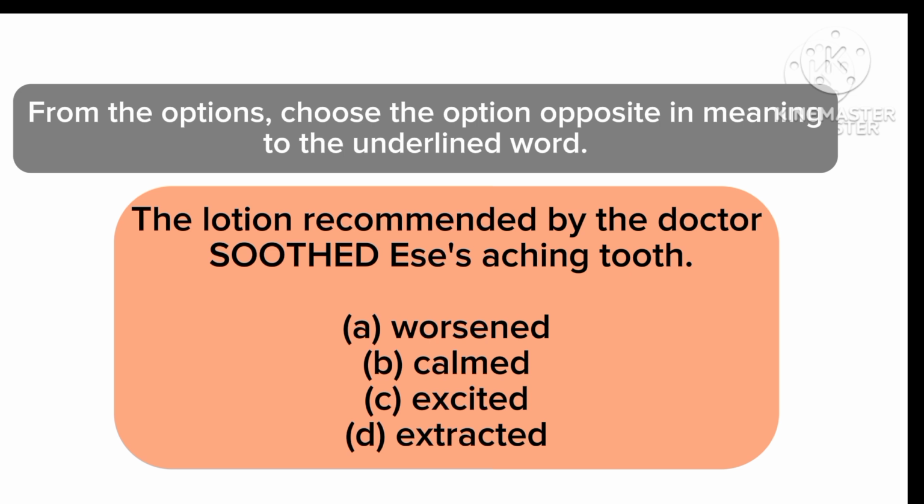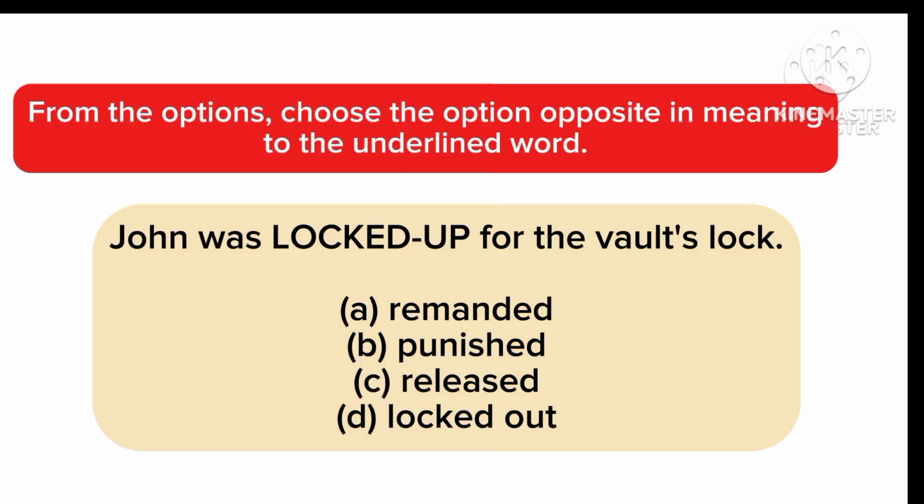Now let's see the next question. Question 4 from Delsu. John was locked up for the vow's lock. We have option A, remanded, B, punished, C, released, and D, locked out.